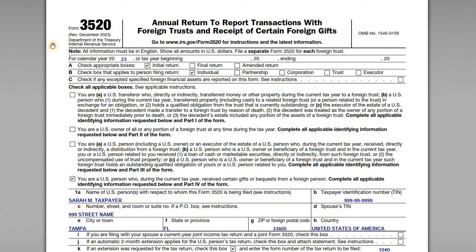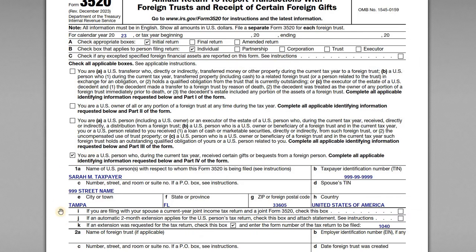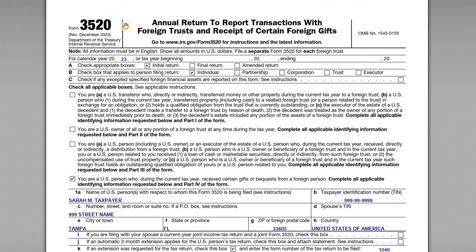Alright, for this video I want to go through a sample Form 3520, which is an annual return to report transactions with foreign trusts and the receipt of foreign gifts. So in this example we have a U.S. taxpayer, Sarah Taxpayer. She's a citizen and resident of Florida, and she has to file the 3520 to report gifts from a foreign corporation. So we'll go through the full 3520 here.